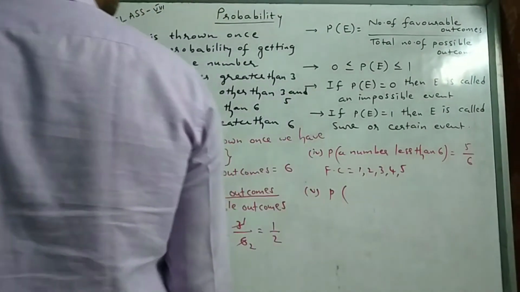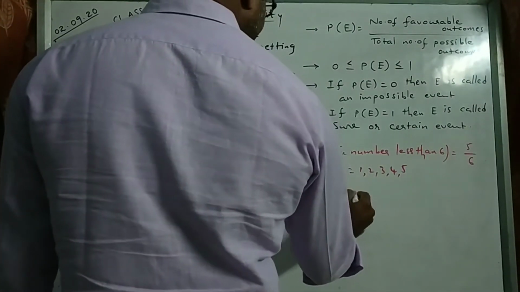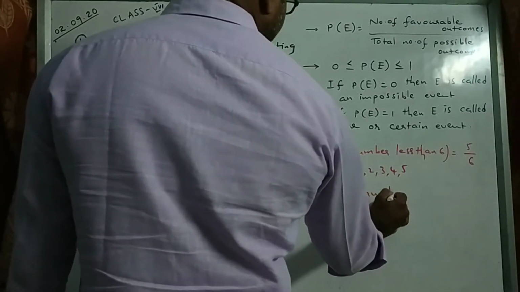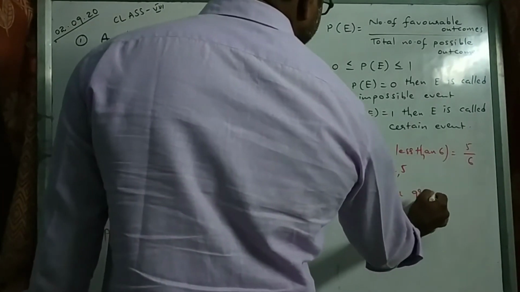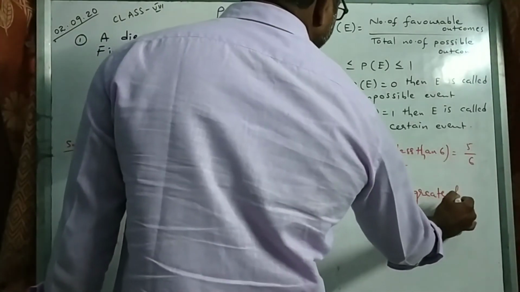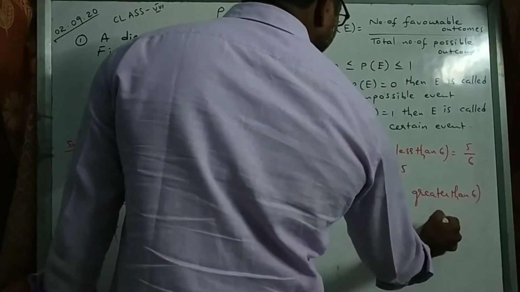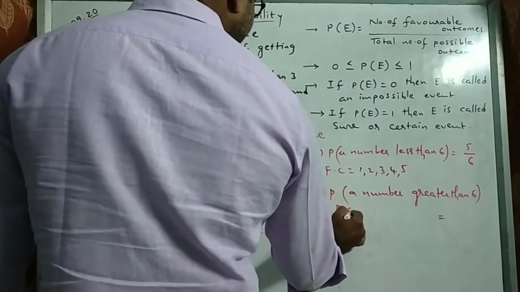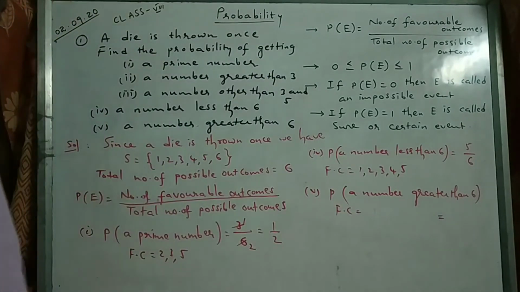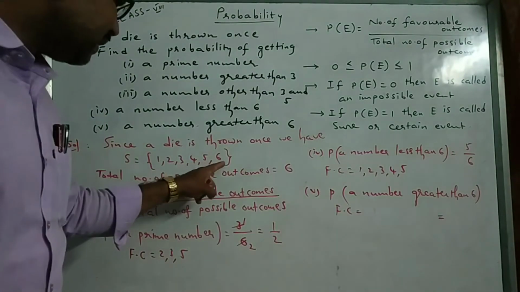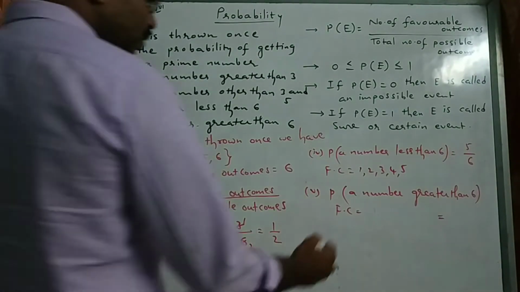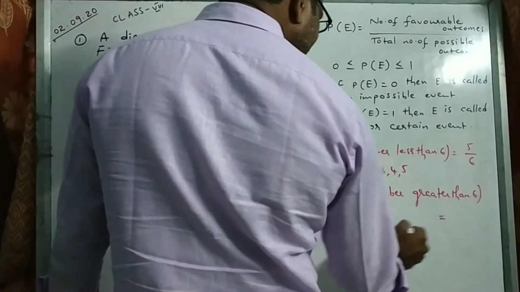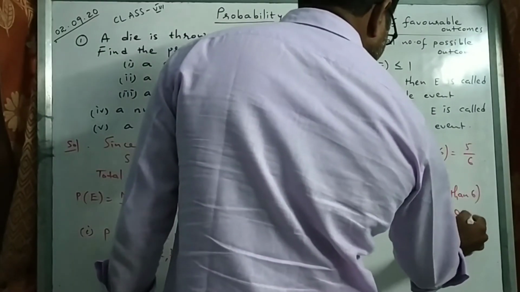Fifth one, probability of getting a number greater than 6. What is the answer? Do you find any favorable cases for the question? Greater than 6, do you find any numbers? No. Favorable cases 0. So 0 by 6, so 0.